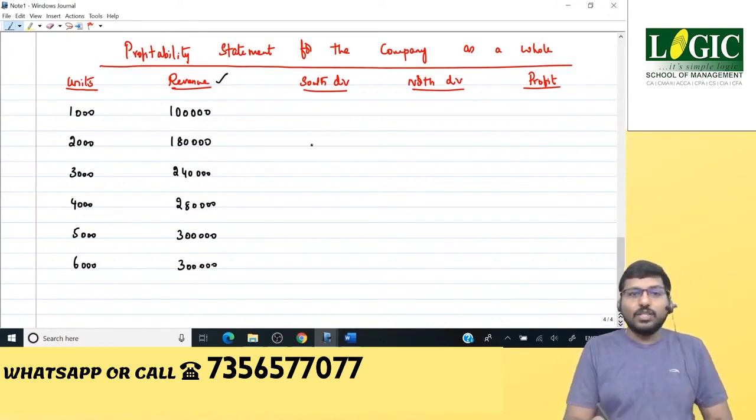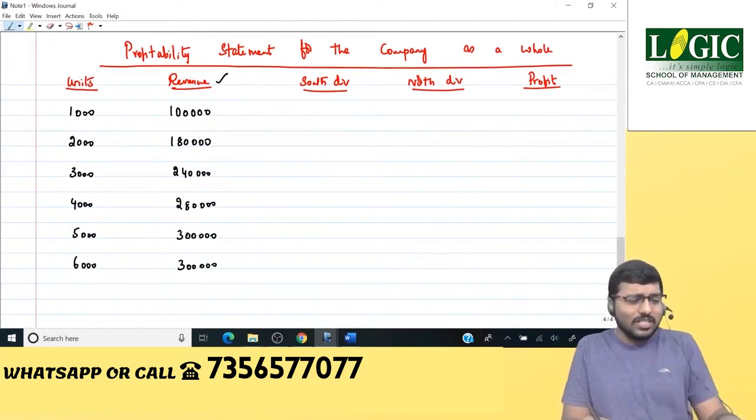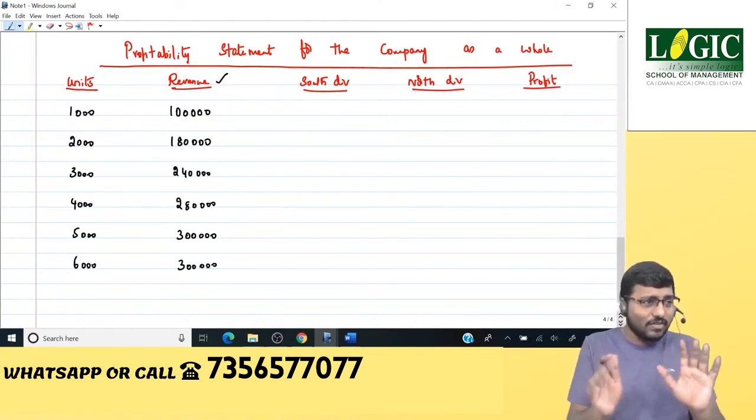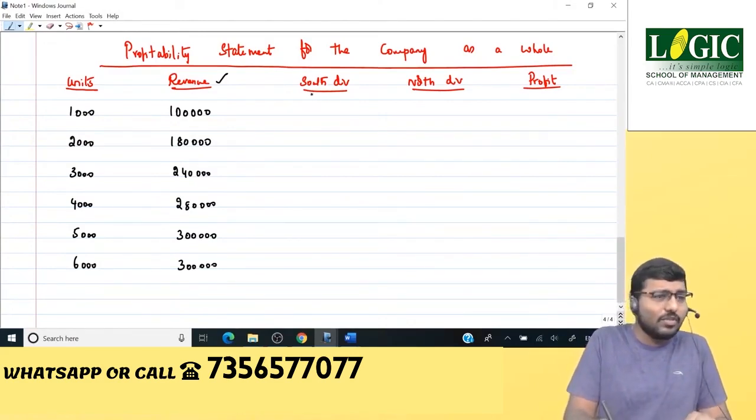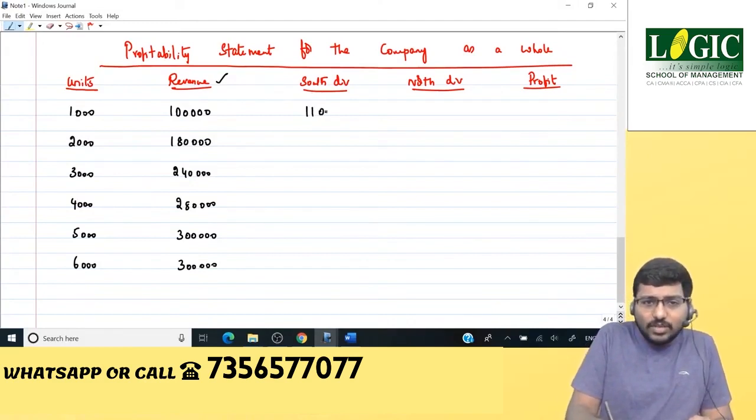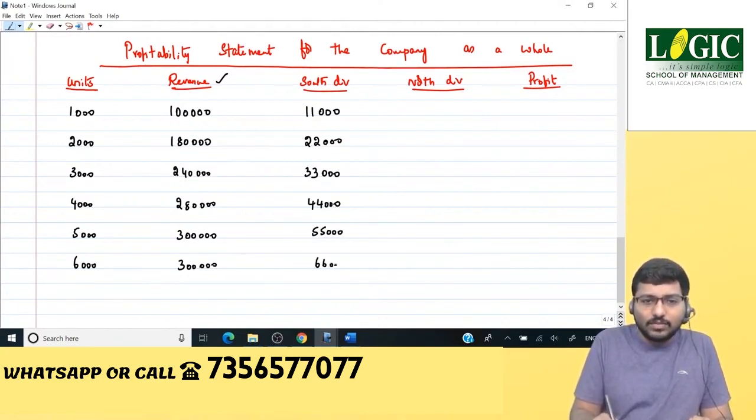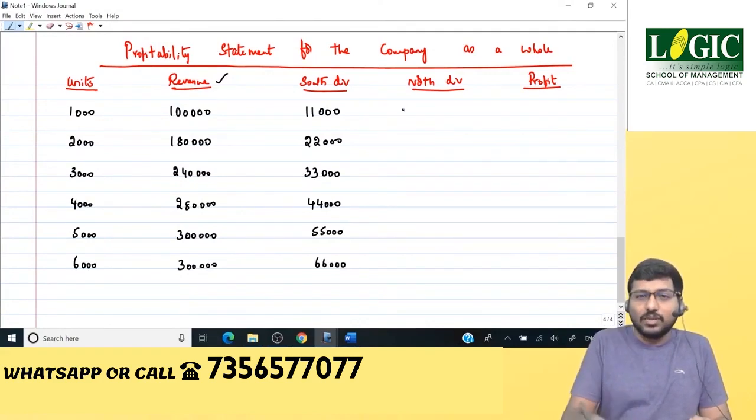Now, south division and north division, what is the cost? The cost is nothing but variable cost, the relevant cost, not the fixed cost. What is the variable cost of south division? 11 rupees. 11 into 1000 units, 11,000, 22,000, 33,000, 44,000, 55,000, 66,000.